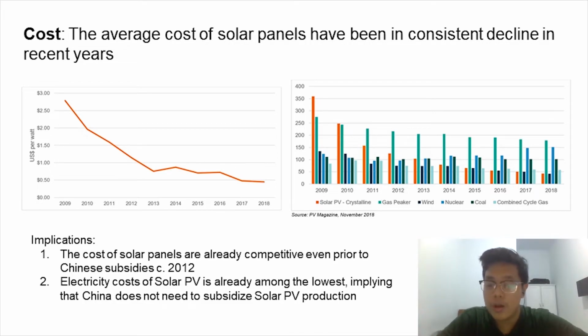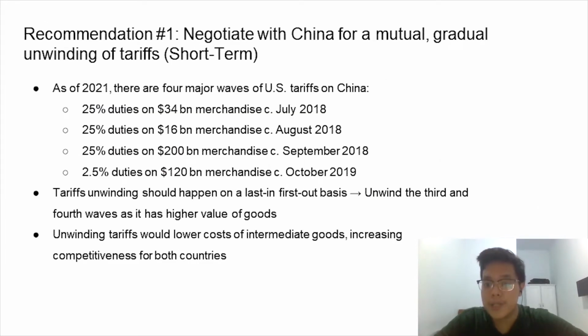Compared to other sources of energy, solar is actually currently the cheapest form of energy in the United States. This implies that China does not need to engage in non-competitive dumping or subsidy behavior to boost their exports, because it's already one of the cheapest forms of energy in the market. So given those data, we have three recommendations.